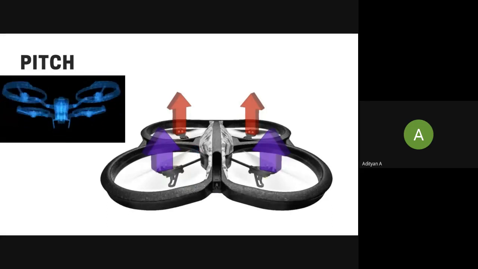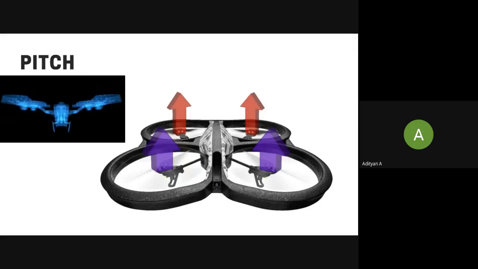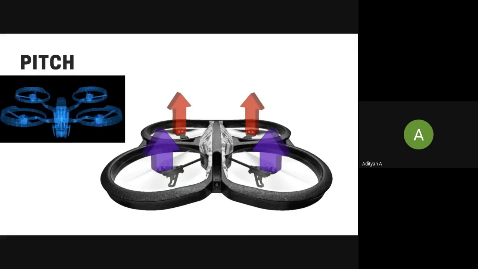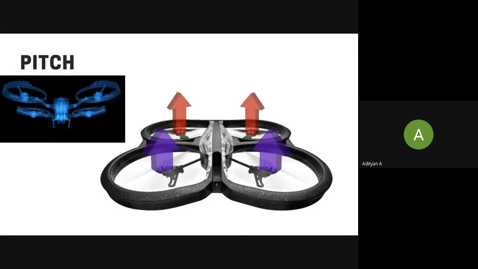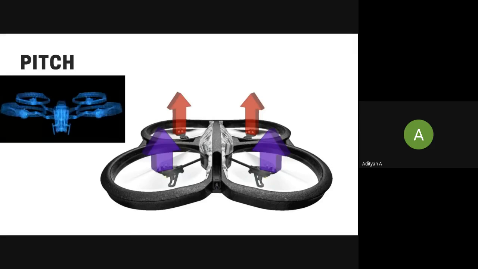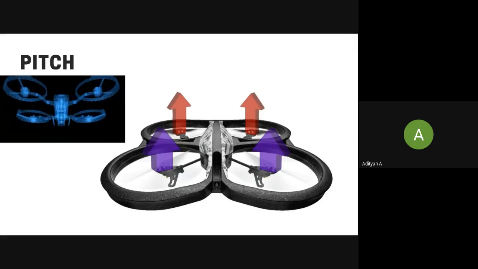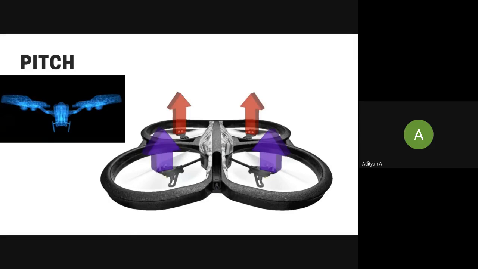So to pitch backward, that is towards us, towards your screen, the power to the motors at the front is increased. You see the red arrow here? That means your thrust or the power to the motors at the front is increased. And this creates a net forward force which causes the drone's nose to pitch up. Right? And when that happens, your drone tries to move backward.